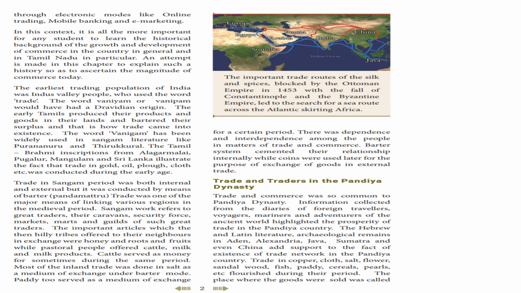Information collected from the diaries of foreign travelers, voyagers, mariners, and adventurers of the ancient world highlighted the prosperity of trade in the Pandya country. The Hebrew and Latin literature, archaeological remains in Aden, Alexandria, Java, Sumatra, and even China add support to the fact of existence of trade network in the Pandya country.